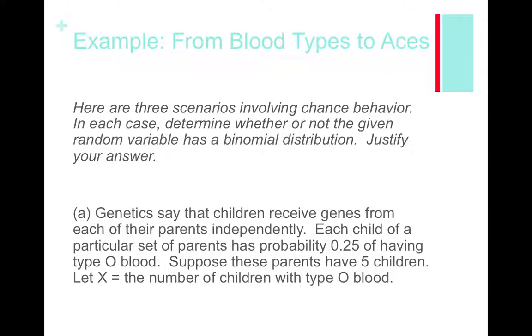And then finally, success. Is the probability of success, which is that the child has type O blood, going to be the same for every one of the 5 children? And it is. It says each of the particular set of parents has a probability of 0.25 of having type O blood. That means the probability of success is 0.25 on every trial. So it meets BINS. It qualifies on each of our 4 conditions, and so this would definitely be a binomial setting.